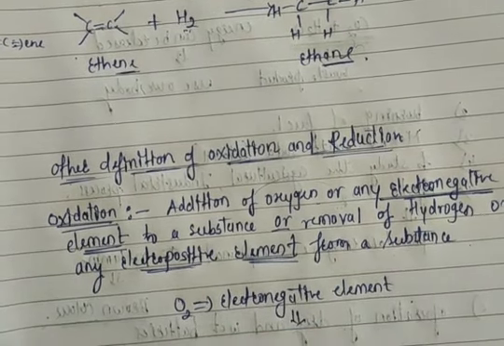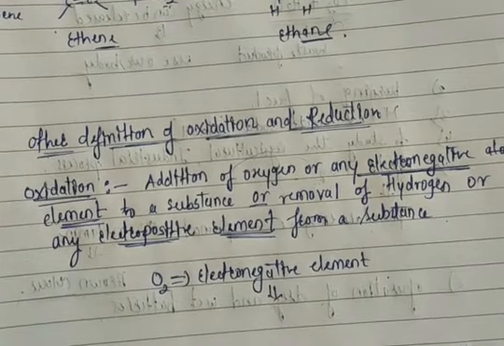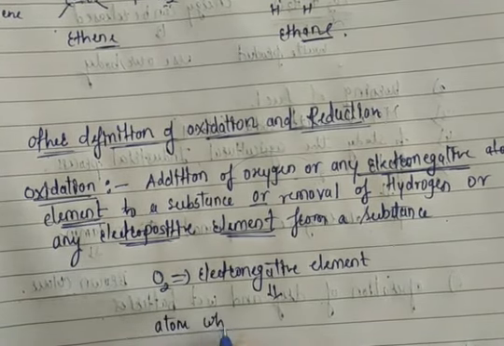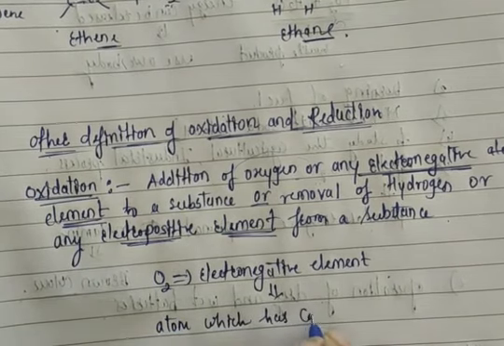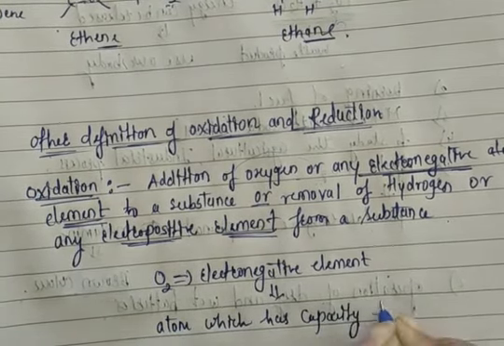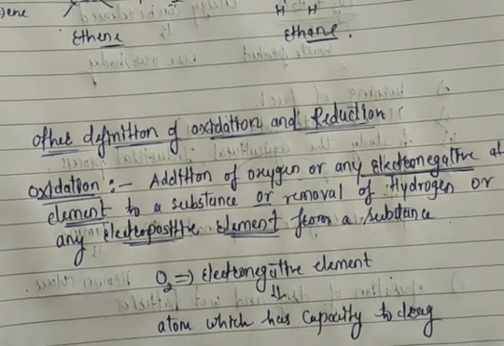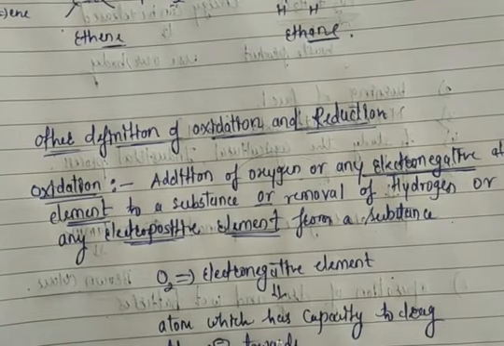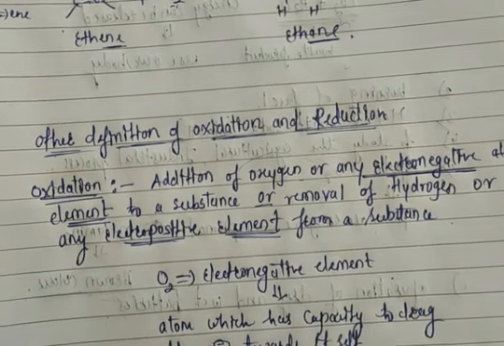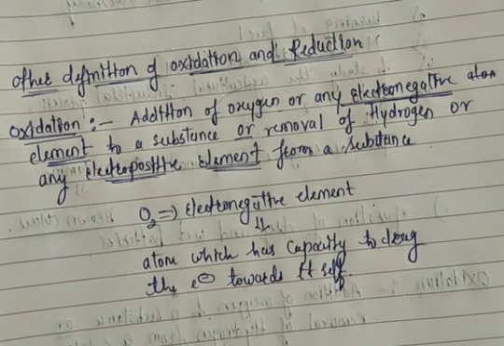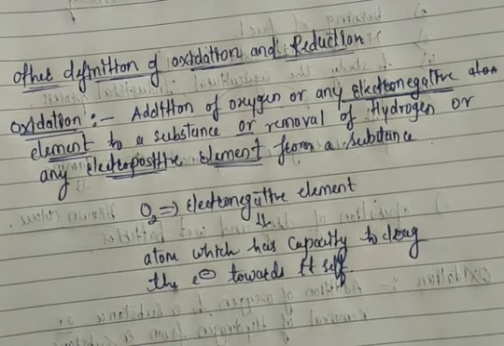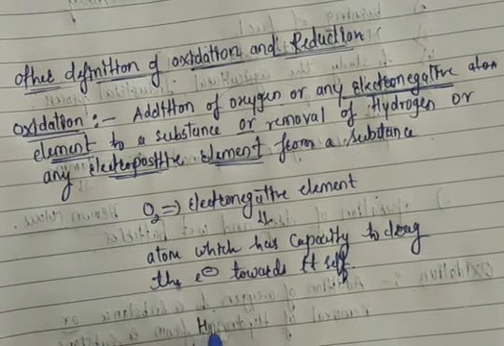Now the question arises: what is meant by an electronegative element? An electronegative element is an element or atom which has the capacity to drag the electron density towards itself. Suppose I take HCl.